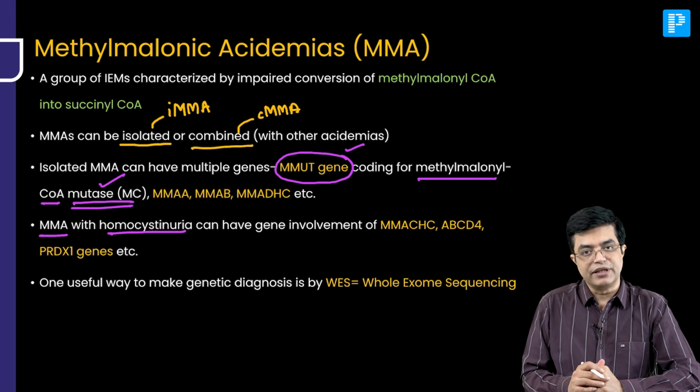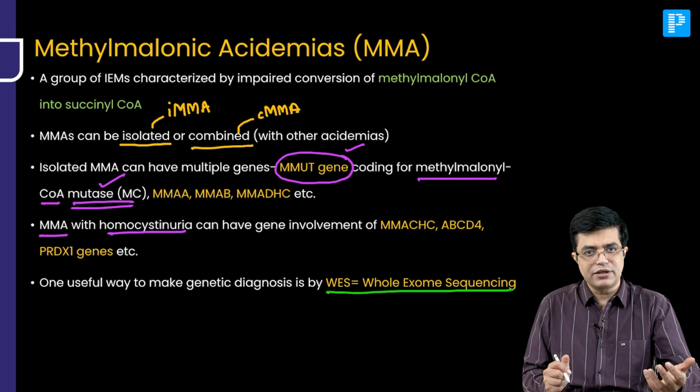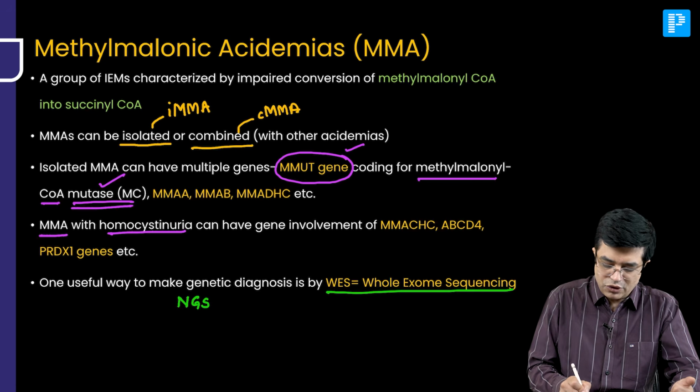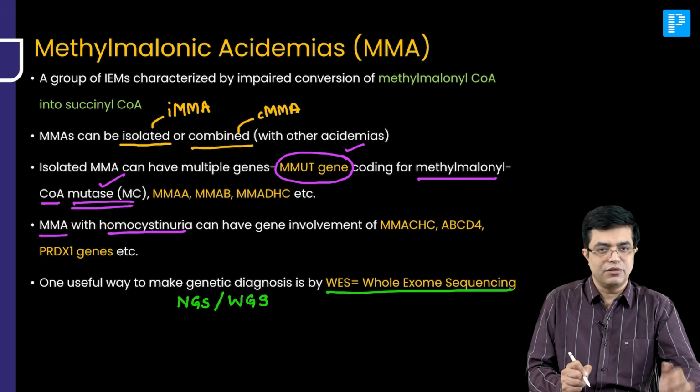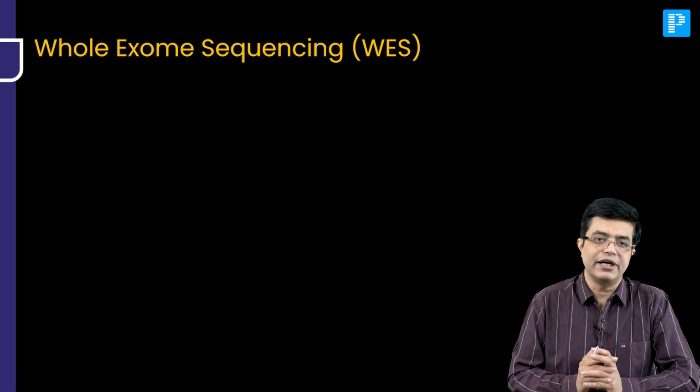One useful way to make genetic diagnosis is by WES or whole exome sequencing. Can we do some other sequencing techniques? You can go for next generation sequencing, also called NGS, that can also be tried, or you can go for WGS, whole genome sequencing. More on this we will talk in some time. So let us do a quick review of whole exome sequencing.